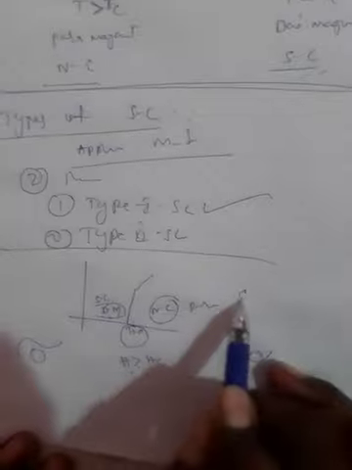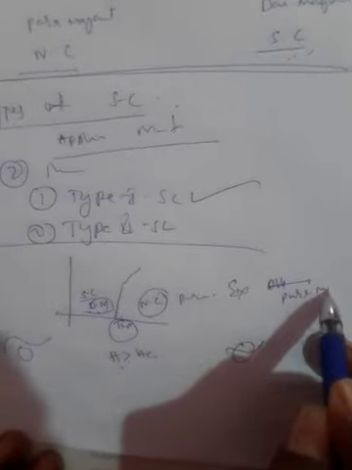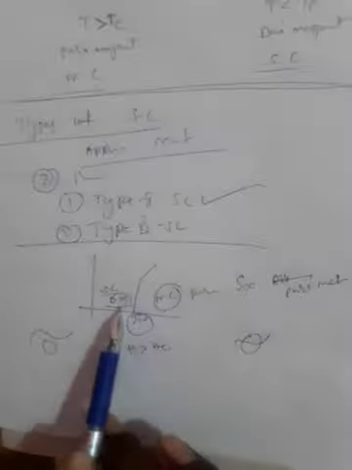This is the type 1 superconductor. Example: pure metals.